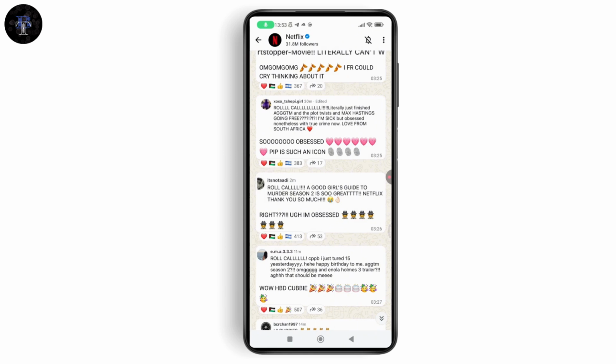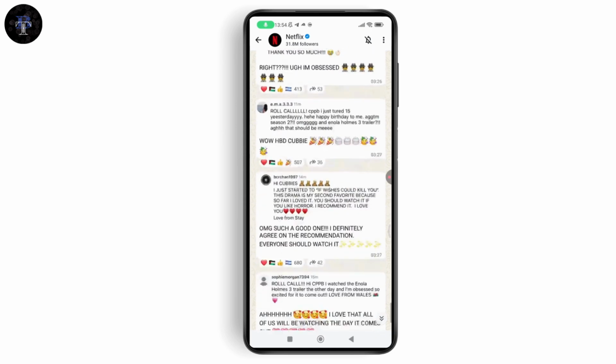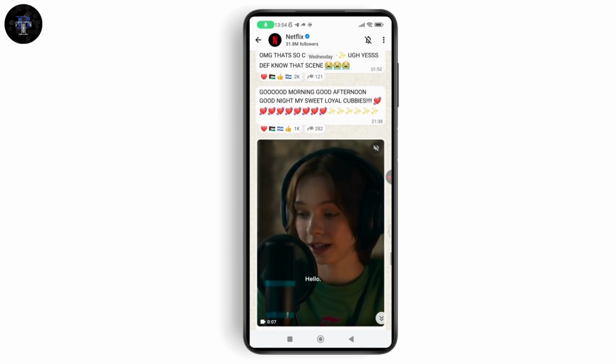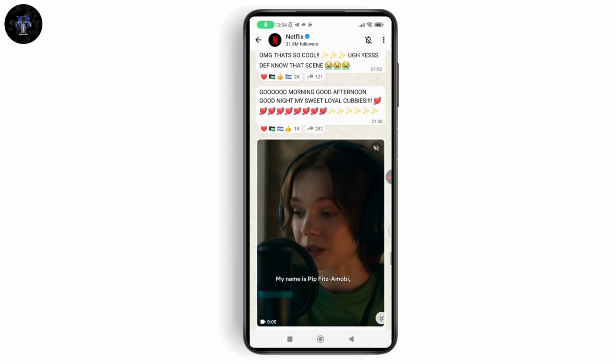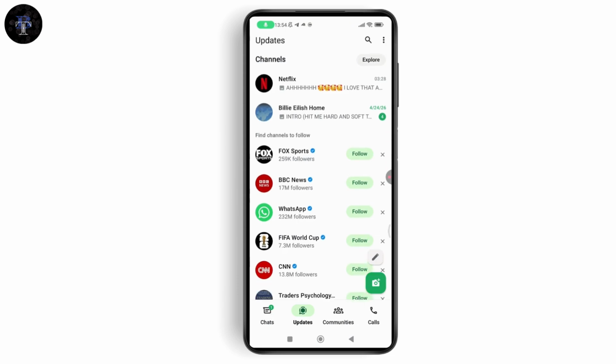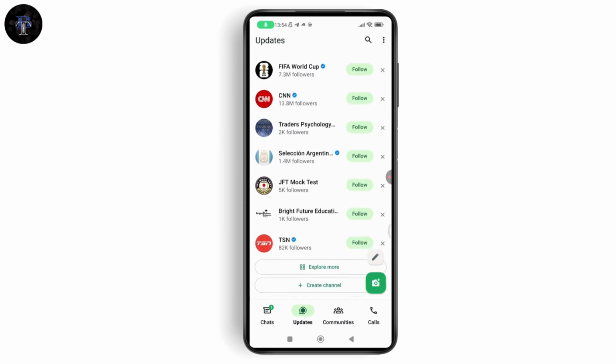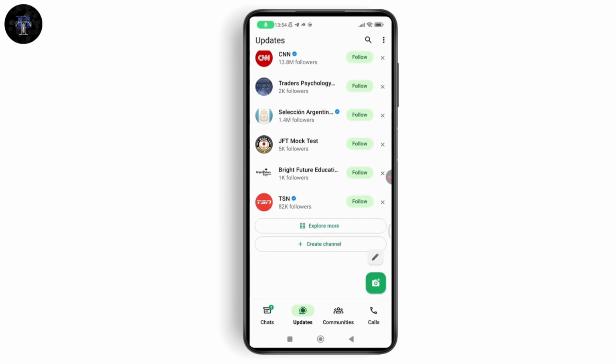If we talk about the privacy and security, then you will have some hidden phone numbers. Your phone number and profile picture are hidden from the channel admin and other followers. And private following, the channels that you follow are private. Other followers cannot see a list of people who have subscribed. And no end-to-end encryption because they are public broadcast. So you can follow the channels of people and organizations that interest you to get updates from them, including text, links to information, photos, and videos.